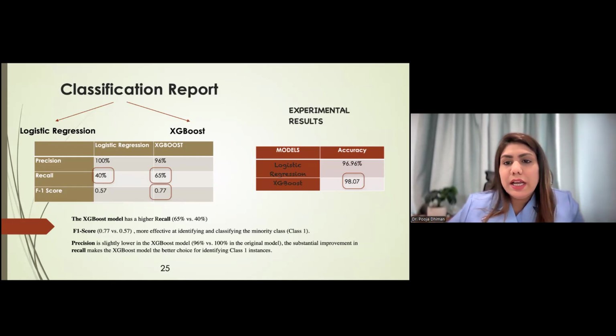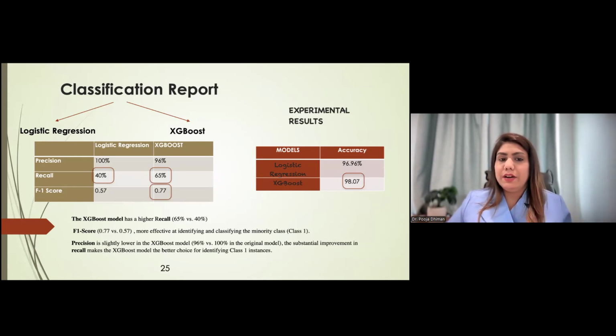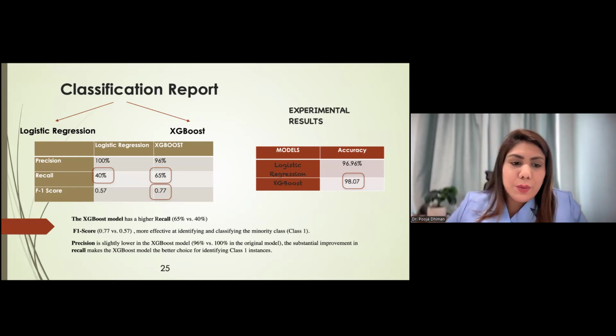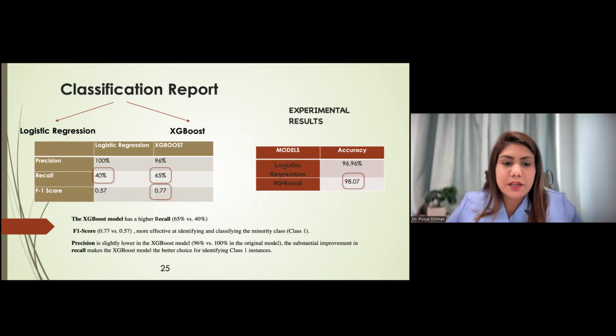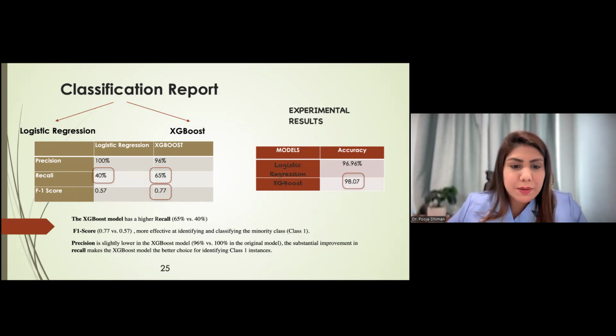In terms of accuracy, XGBoost is performing better for both categories, class 0 and 1. Here we can conclude that the XGBoost model has higher recall, that is 65% versus 40%. So again, the F1 score is good at finding the minority class, that is class 1, for XGBoost.